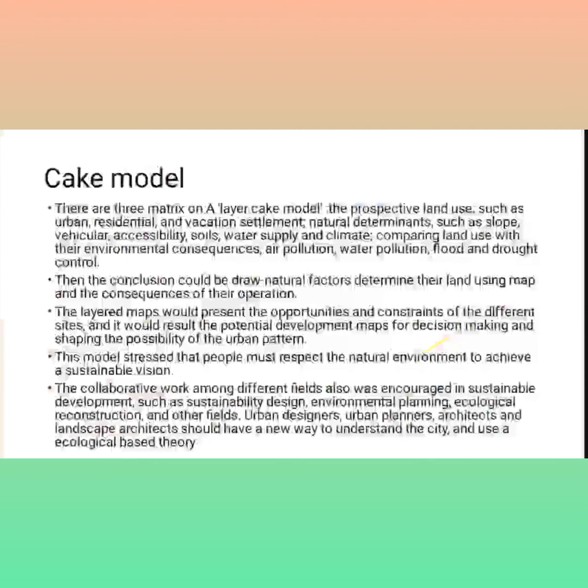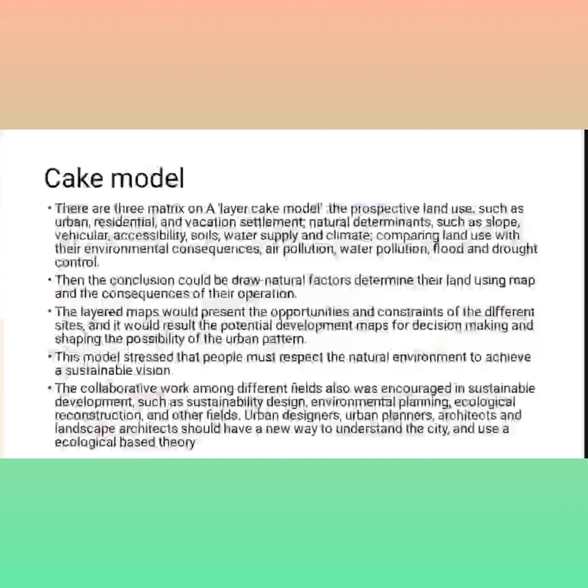The next concept is the cake model. There are three matrices on the layers of the cake model: the perspective, land use such as urban, residential, and vacation settlement, and natural determinants such as slope, vehicular accessibility, soil, water supply, and climate, comparing the land use with its environmental consequences: air pollution, water pollution, flood, and drought control. The conclusion we can draw is that natural factors determine land use, and the map shows the consequences of their operation.